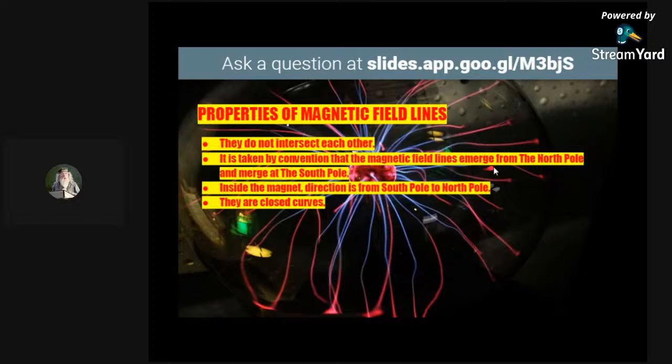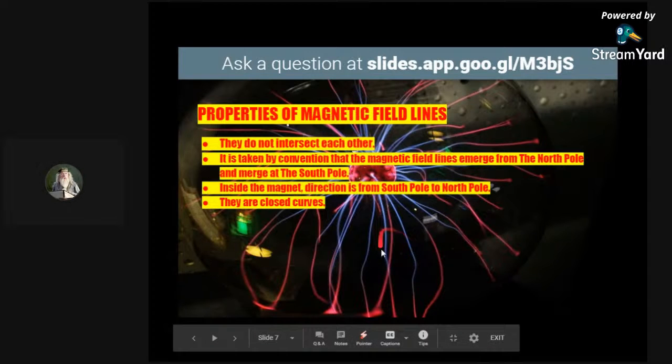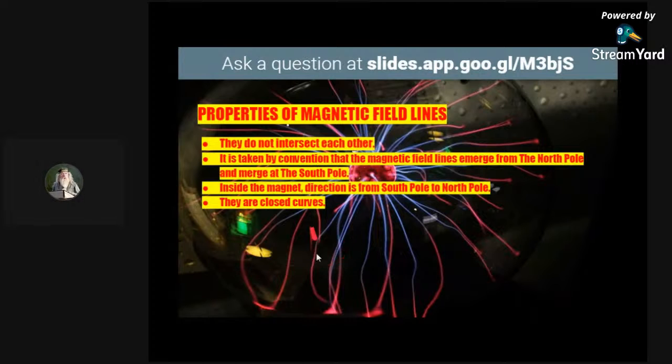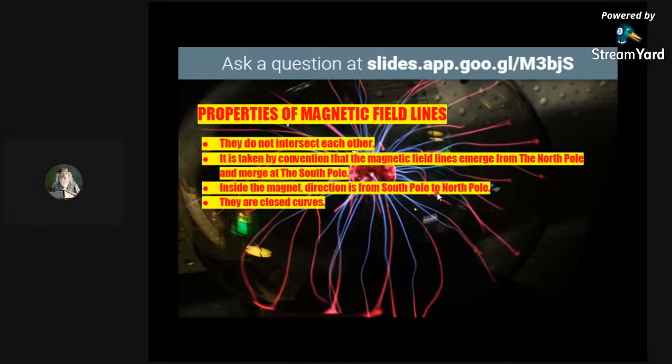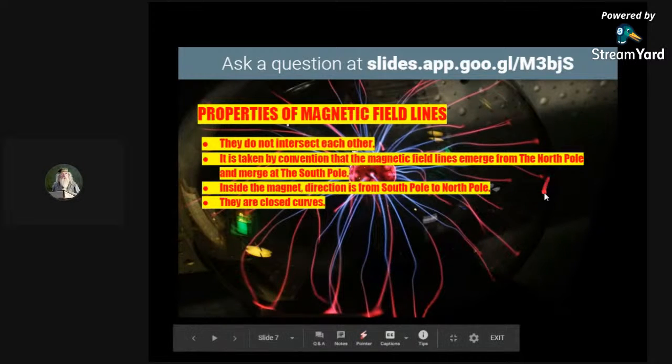Next is, magnetic field emerges from the north pole and it ends at the south pole. I have already told this, that inside the magnet it starts from south and ends at north. Outside the magnet it starts from north and ends at south. See, inside the magnet direction is from south to north, outside from N to S. So they are closed curves. As you have seen, they are starting from somewhere, ending at somewhere, so that means they are closed curves.